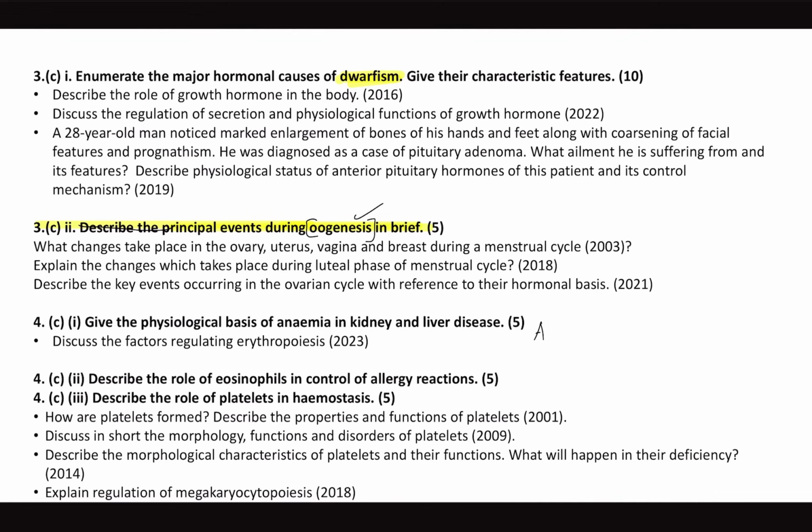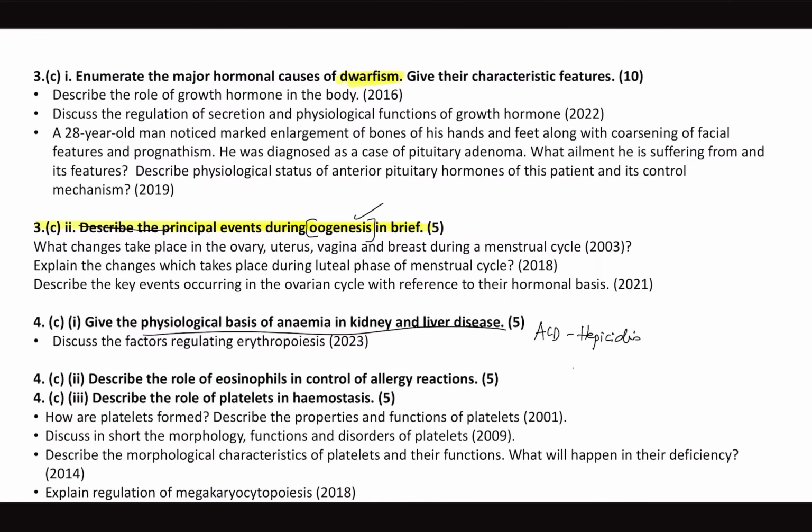Now, as I said, anemia of chronic disease. What is the role of hepcidin? If you know iron metabolism, you can even answer this. What is the physiological basis of anemia in chronic kidney disease? Anemia in kidney and liver disease means this is anemia of chronic disease. And yes, role of eosinophils in control of allergy reactions.